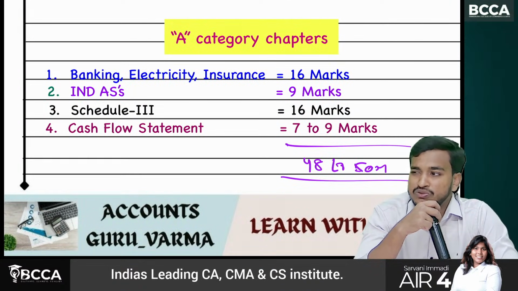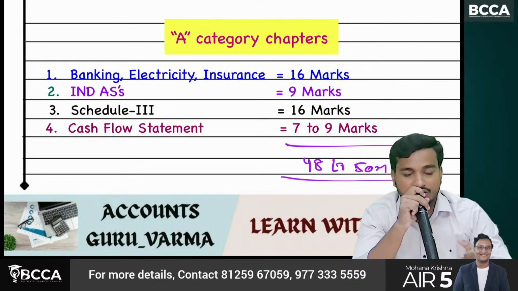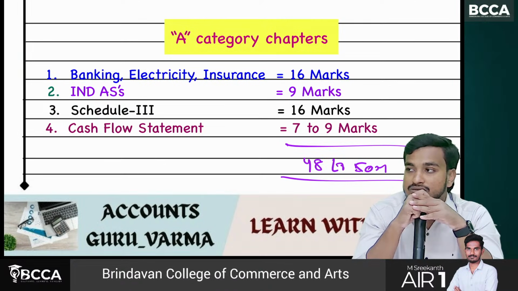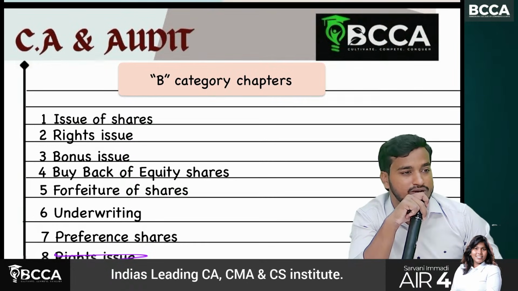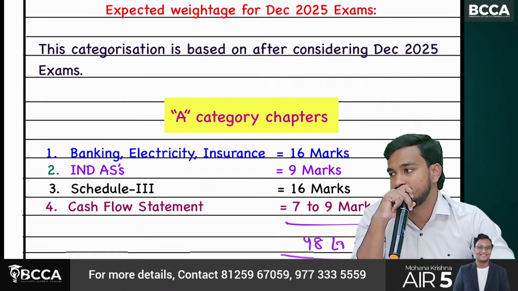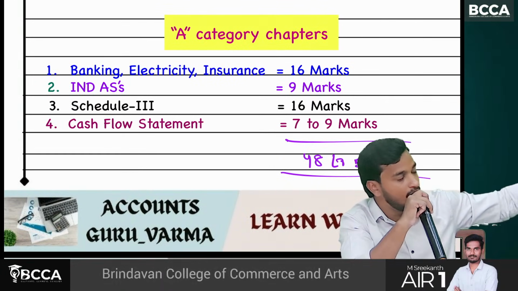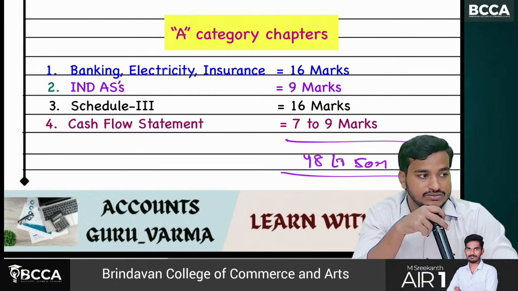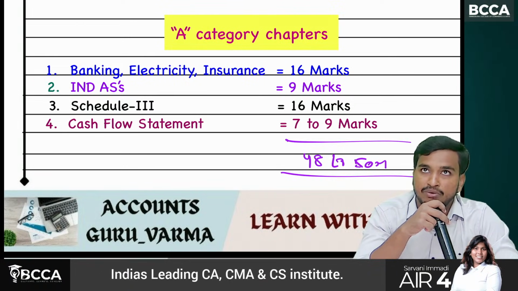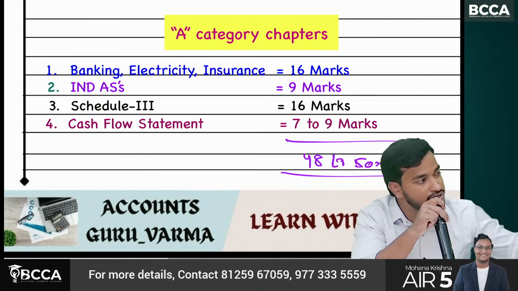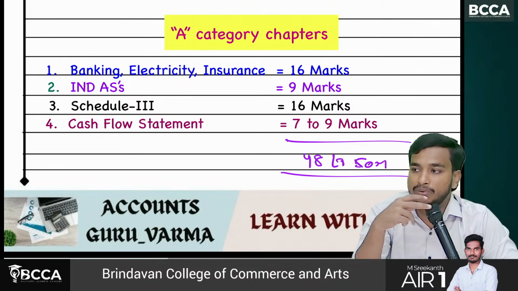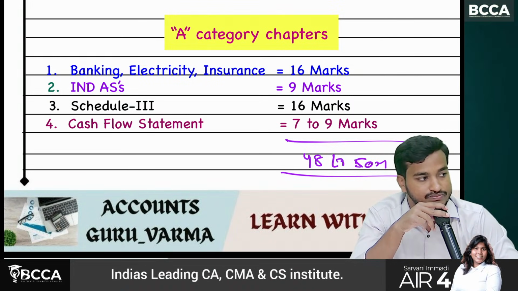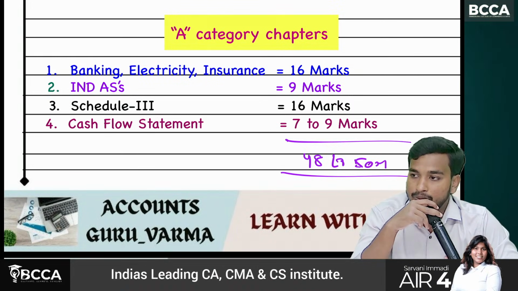Because in group 2 there is no such kind of order, or no need to start with only the first chapter. We can start any chapter. That's why I will start with all important chapters. So definitely before Pongal, we'll try to complete all A category chapters. I don't know if it is going to happen or not. I'll plan. Okay.